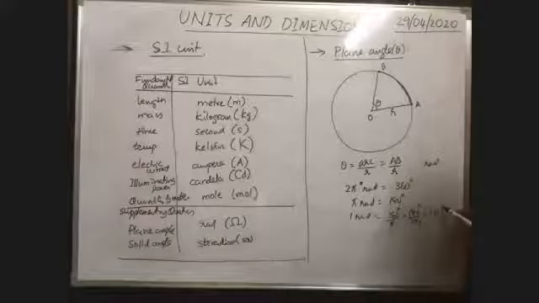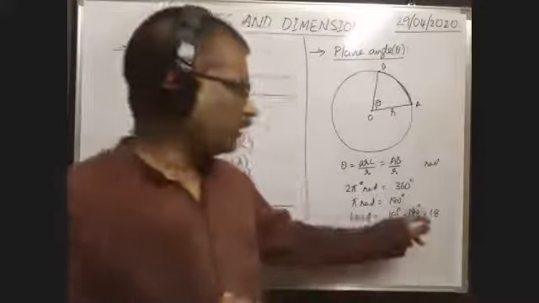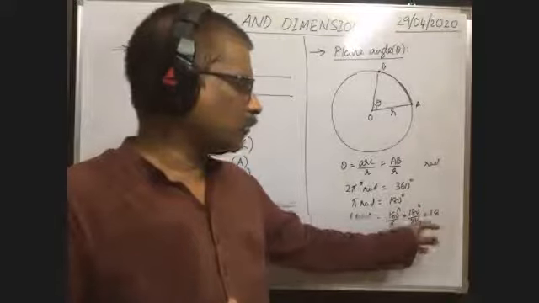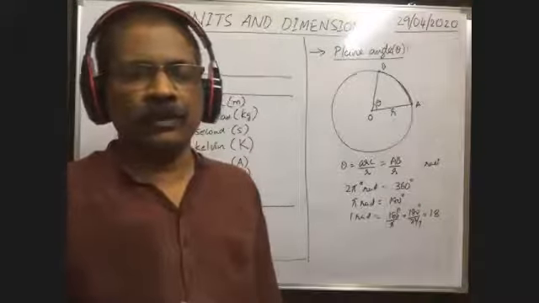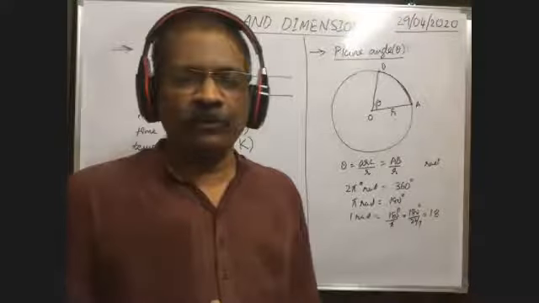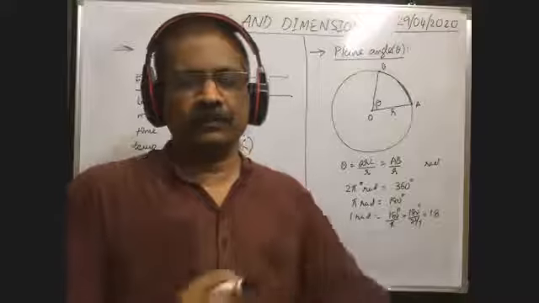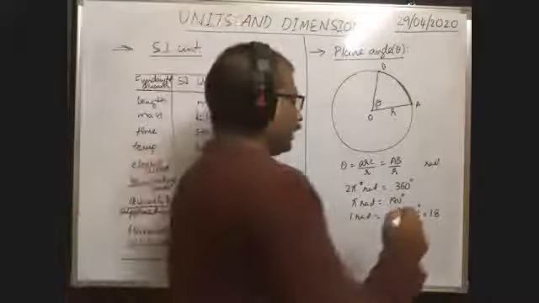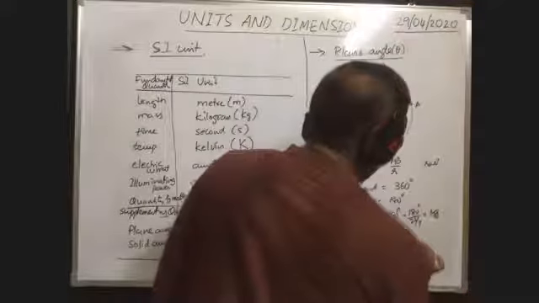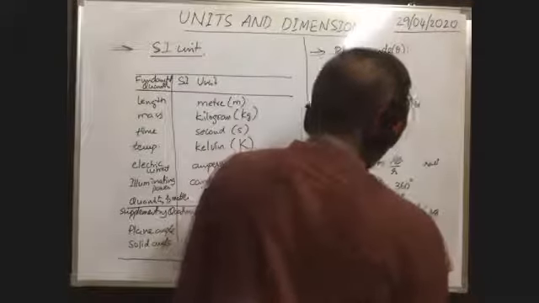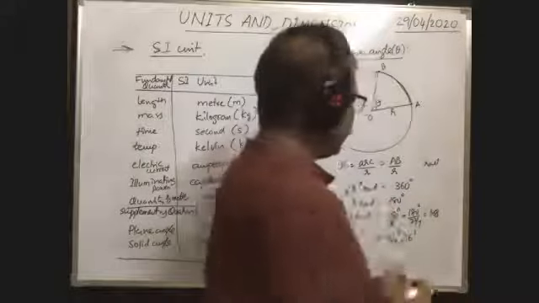What will you get after simplification? Approximately 57 degrees 16 minutes.